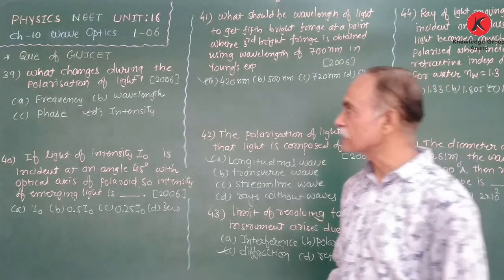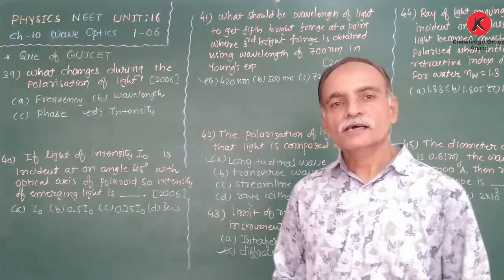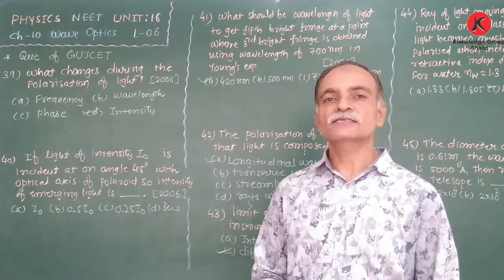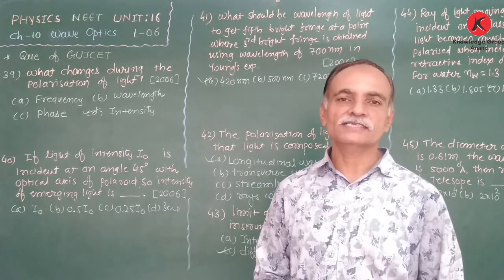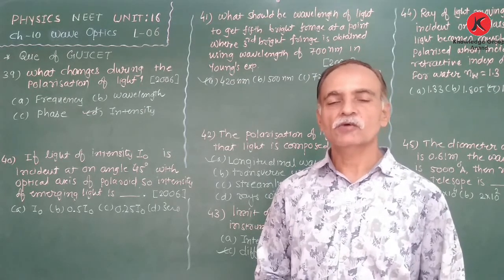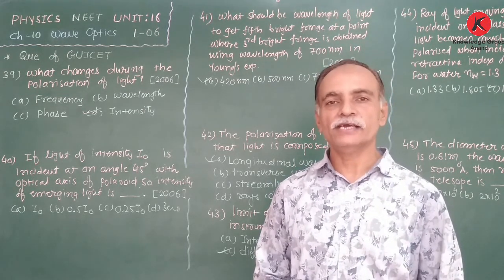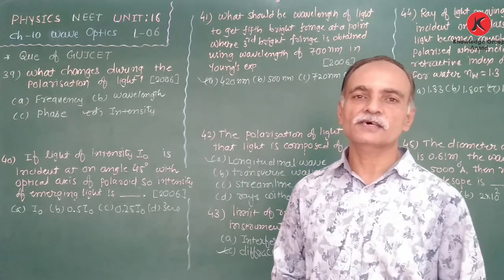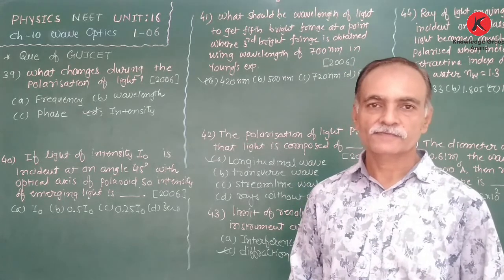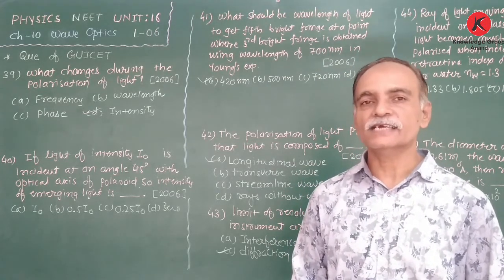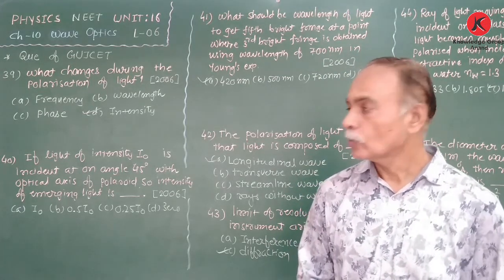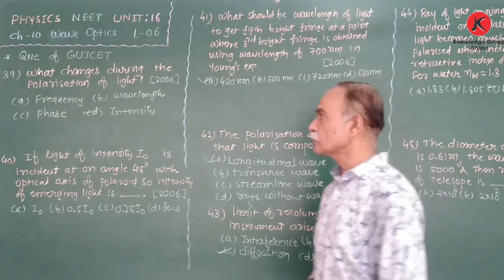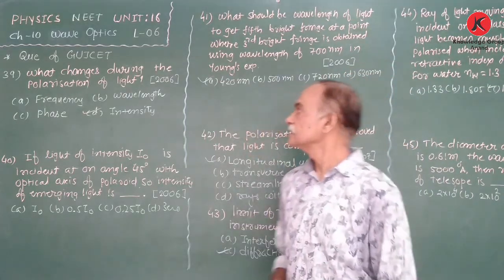For that purpose, the GUJCET started from 2006. Therefore, two exams were taken in 2006. One is in January, that is the mock test in 2006 for the practice of the 12th standard students. And then the final exam is taken in May. Okay, now the first question is in the 2006 mock test.